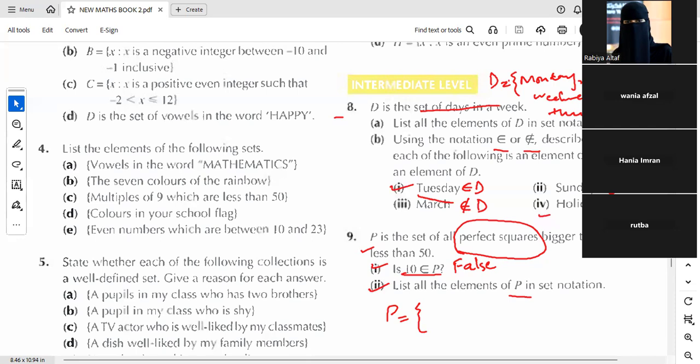After 1, the next square number is 2 2s are 4. Then we have 3 3s are 9. Next, write all square numbers like this, less than 50. Come on, let me know your answer in the chat option, then we'll end this class.